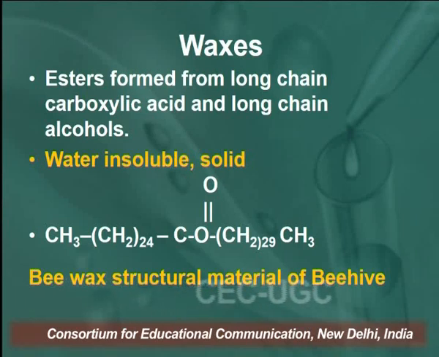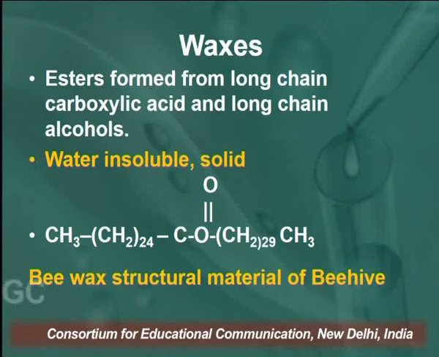So this is the structure of beeswax. Beeswax we get from the beehives. This is the structure, CH3 (CH2)24 having an ester linkage, C double bond O, and (CH2)29 CH3. So we can see long chain fatty acids are a part of beeswax.